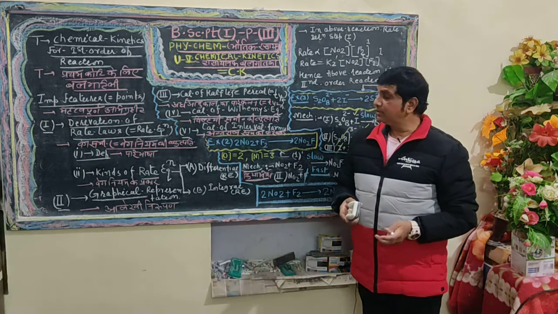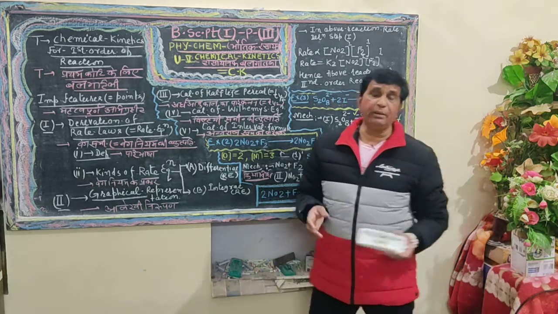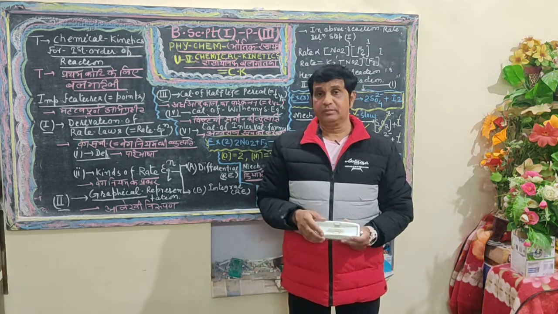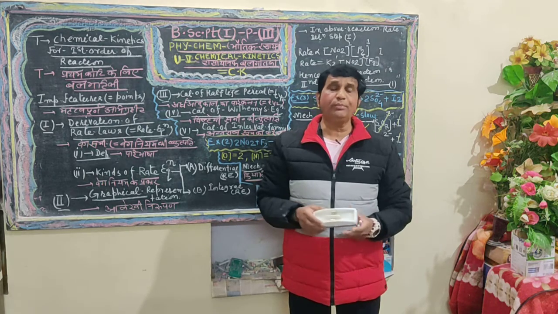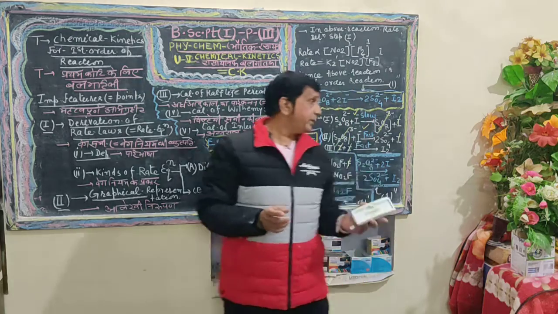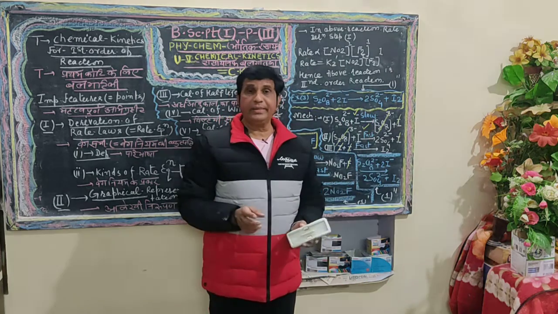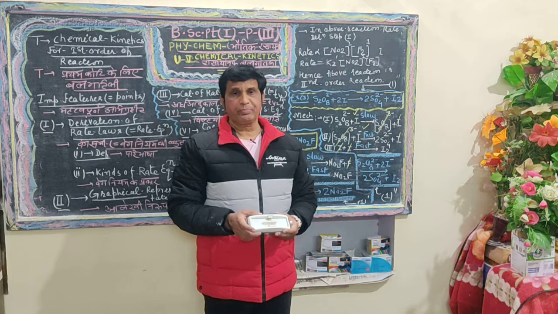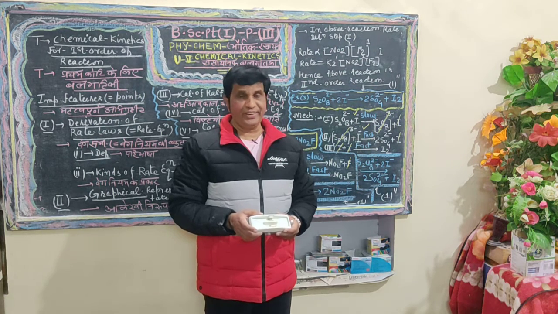But many chemical reactions are known in which, on first observation, the order of reaction and molecularity are found to be different. Such reactions are known as pseudo order of reactions.